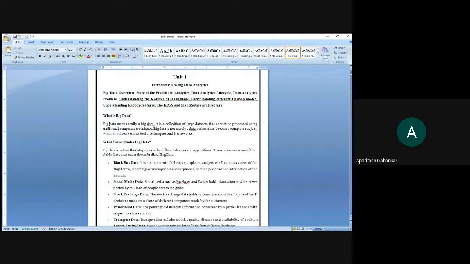Big data means really big data. It is a collection of large data sets that cannot be processed using traditional computing techniques. And big data is not merely data; rather it has become a complete subject which involves various tools, techniques and frameworks. As one of you has rightly pointed out, it is not going to be in the traditional way. You cannot process it using the traditional way.